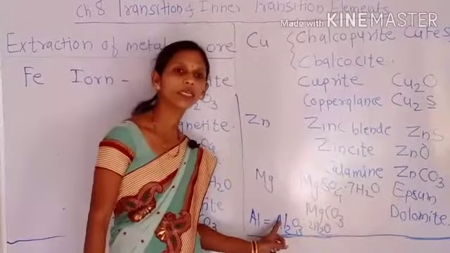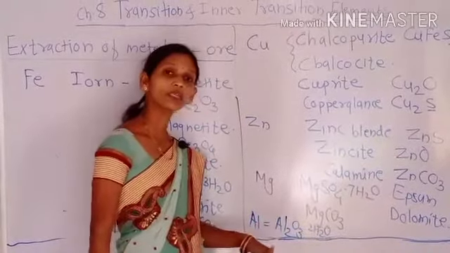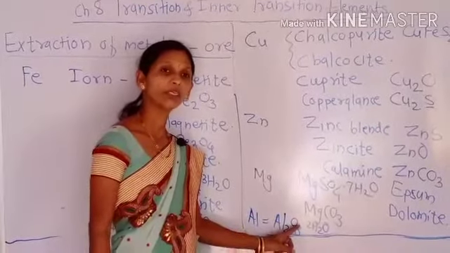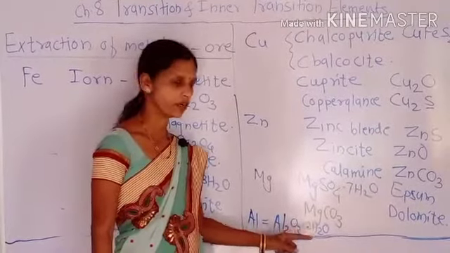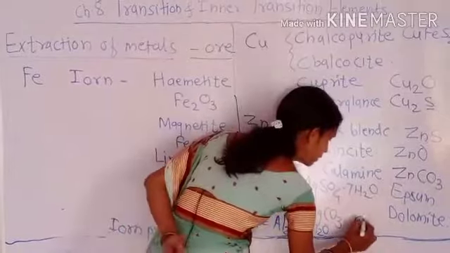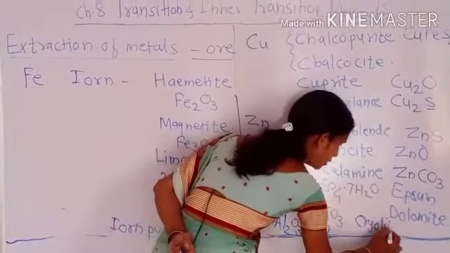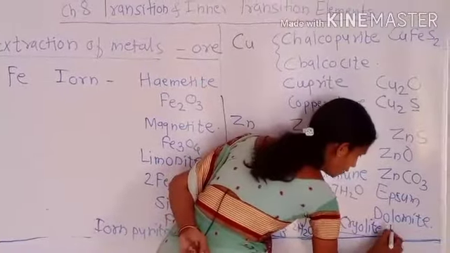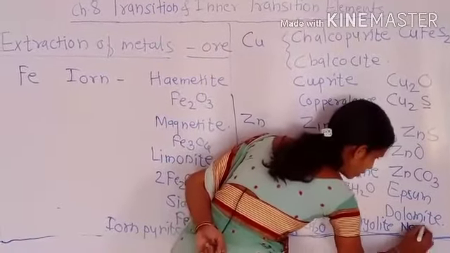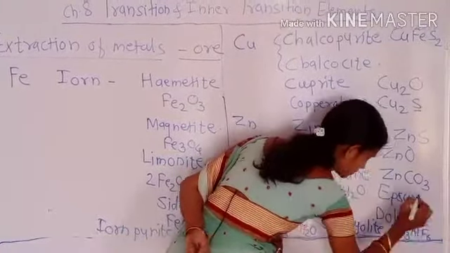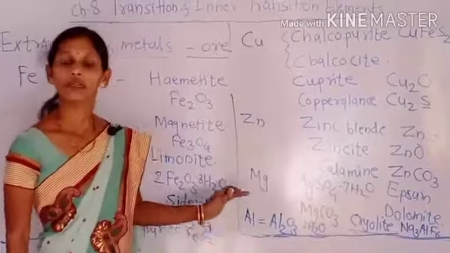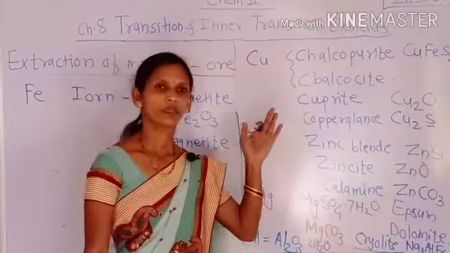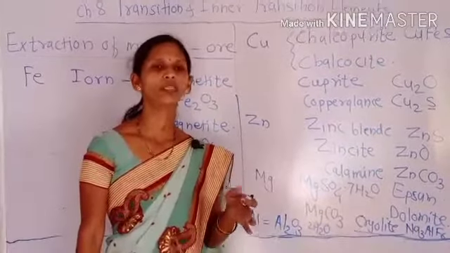All of you studied about it in the 10th standard, and the extraction of aluminium from bauxite was studied in detail in the 10th standard. Like that, cryolite is one more mineral salt of aluminium, having the formula Na3AlF6. These are the different mineral salts of different elements found in nature.